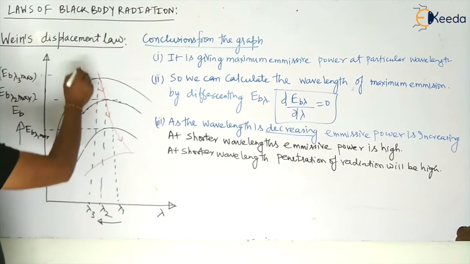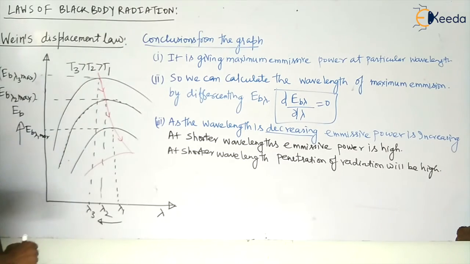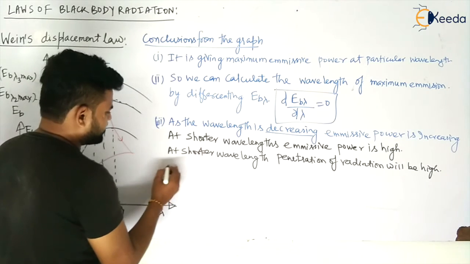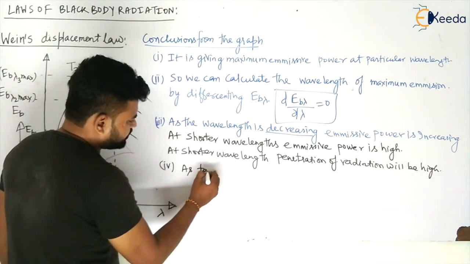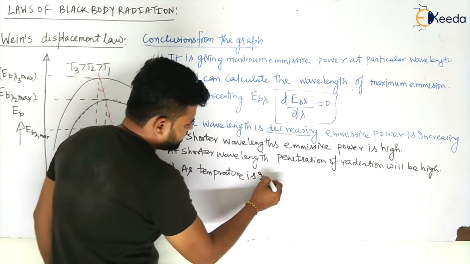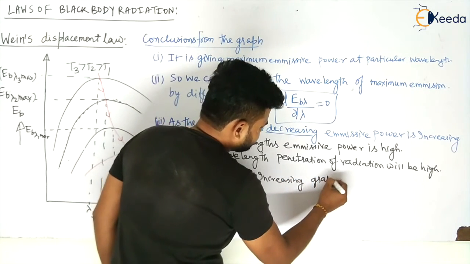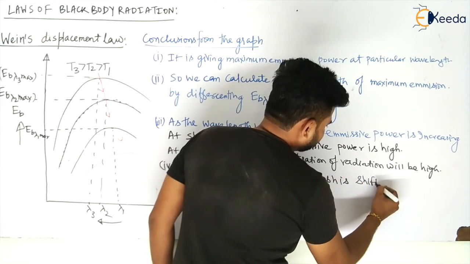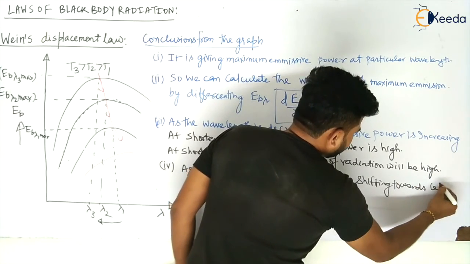In this case, if you see, the temperature T3 is greater than T2 is greater than T1. So as the temperature is increasing, emissive power is increasing. Number 4, we can conclude that as temperature is increasing, the graph is shifting towards the left, my dear students.